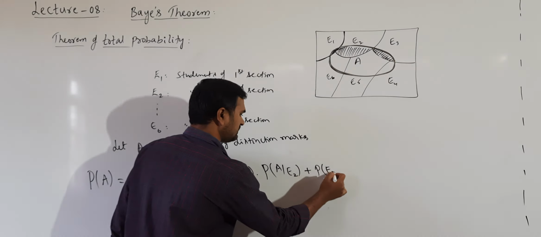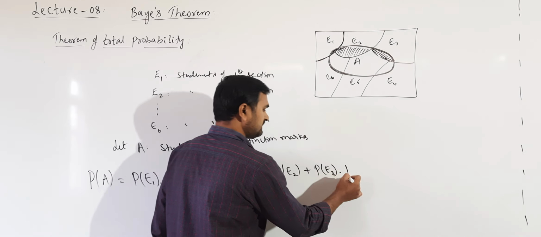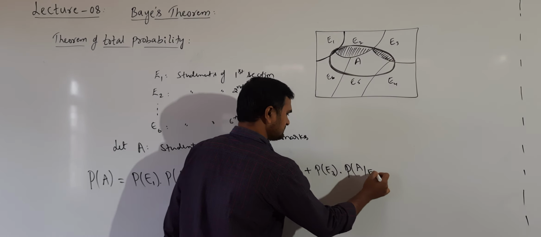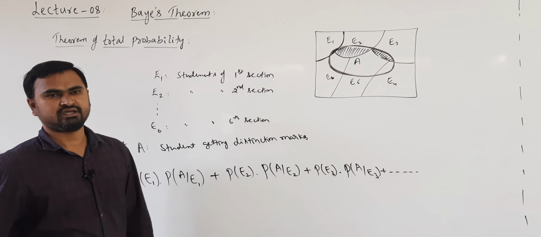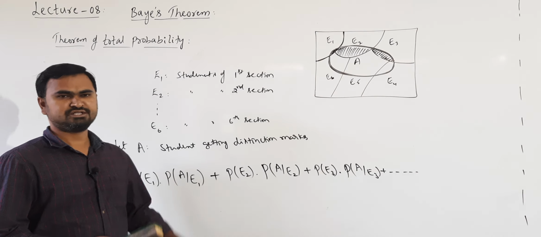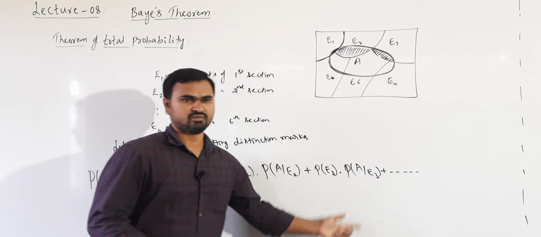Next, it may have occurred in E3. So P of E3, select E3, in that what is the chance of getting a distinction, and so on. It may extend up to any number of events depending on how many sections we have. So, this is the theorem of total probability.